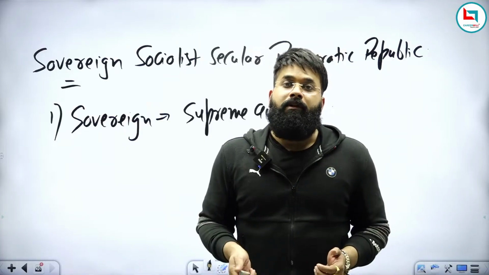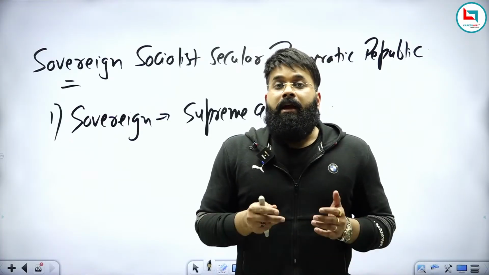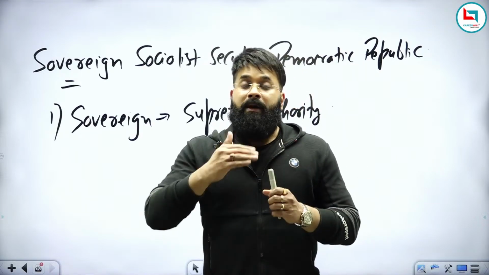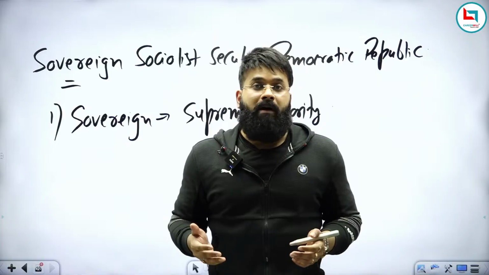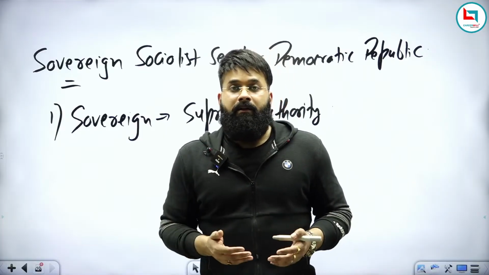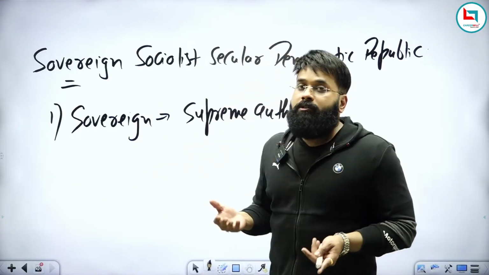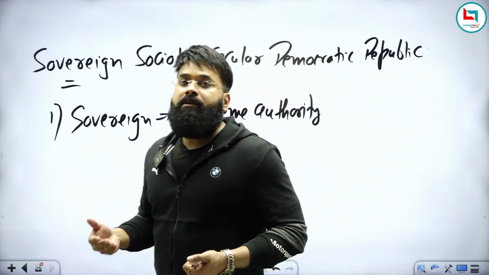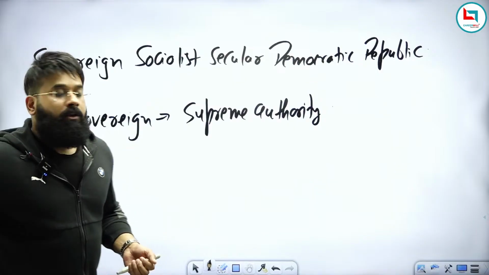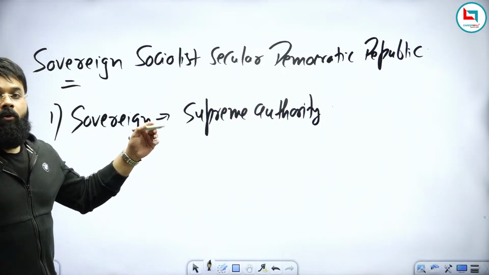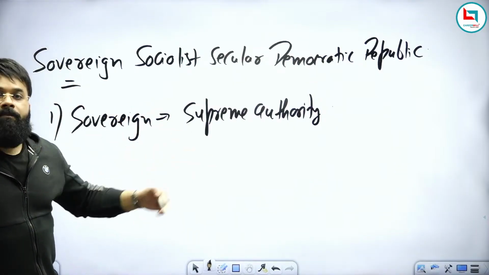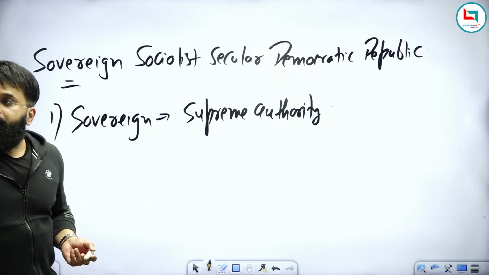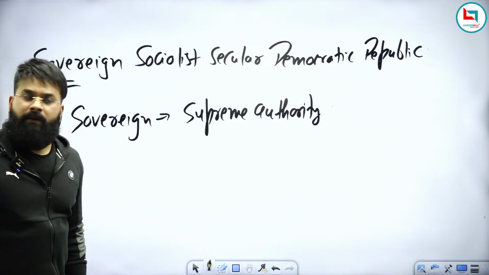Before 1947, we were ruled by the Britishers. At that time, India was not a sovereign country because India was under British rule. So Britain was the supreme power, and we were under Britain. So we cannot say that India was a supreme power at the time of the Britishers. We became sovereign only after the Indian Constitution was written. We became sovereign only when the Britishers left India and we wrote the constitution. Now we are a supreme power. It simply means that.